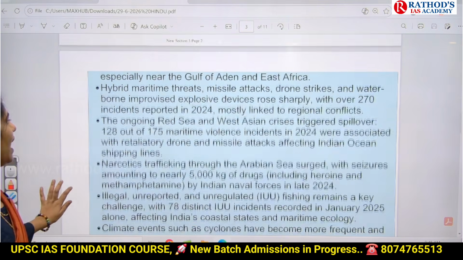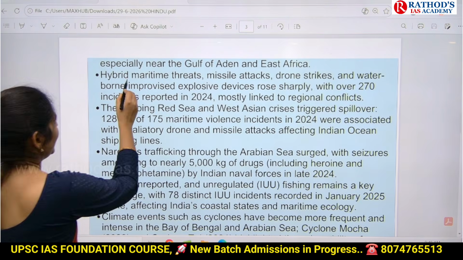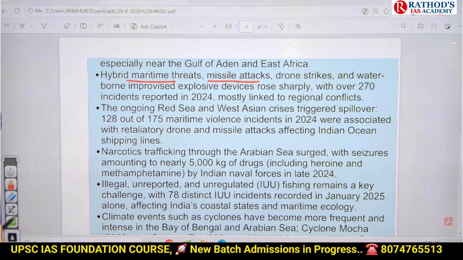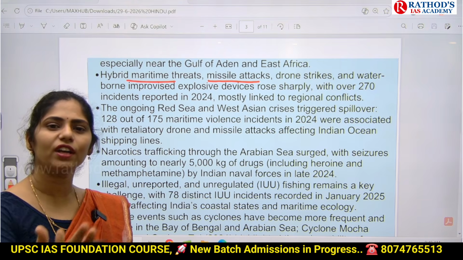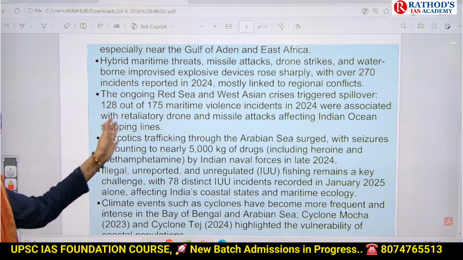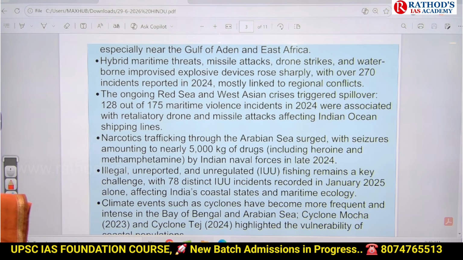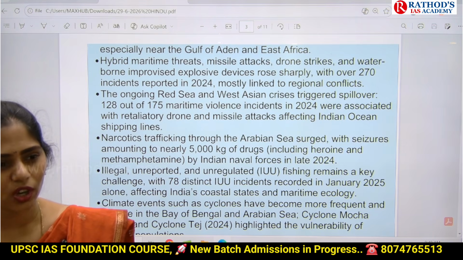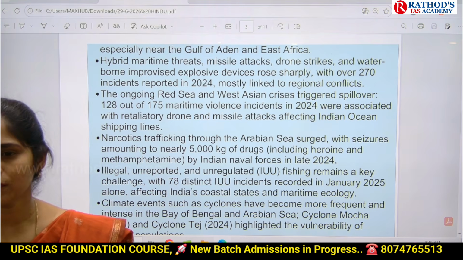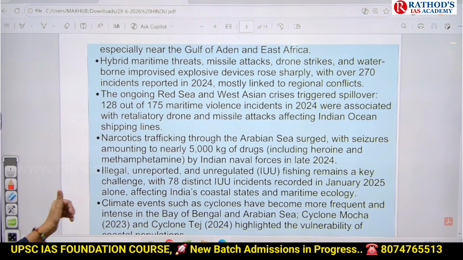And next one is, we have other hybrid maritime threats: missile attacks, drone strikes, waterborne improvised explosive devices. So even they are using water to attack other countries. That is also one important problem. And you know, the ongoing Red Sea and West Asian crisis is a threat for the movement of ships, with no proper movement of crude oil. So all this comes under this.